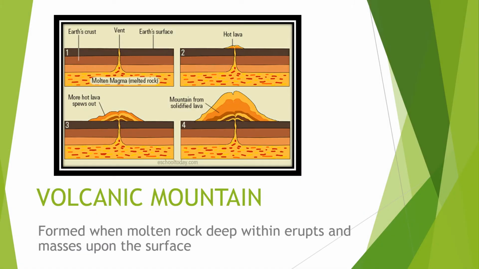Next is the volcanic mountain, another type of mountain. It is formed when molten rock deep within erupts and masses upon the surface, as you can see in that picture. It is formed by converging plates or the subduction zone, like we discussed earlier. Examples of these volcanoes are Mayon volcano, Taal volcano, and Mount Fuji in Japan.